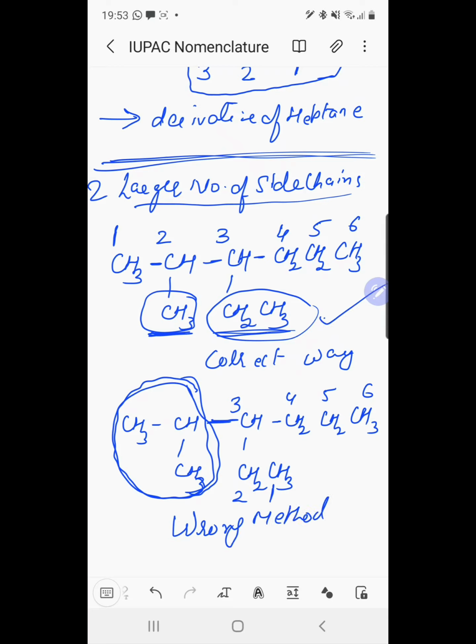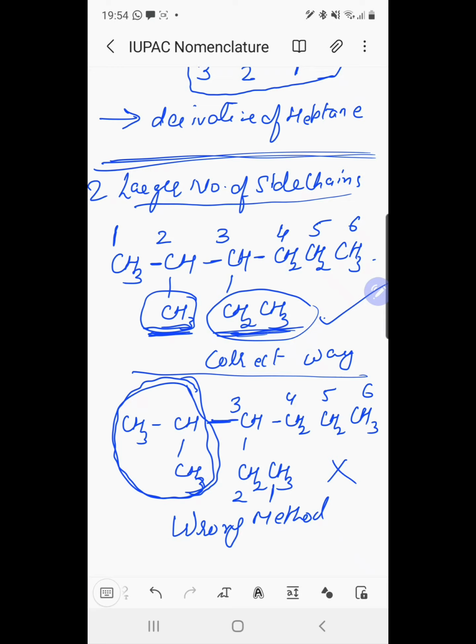This is the correct way, because in this case we are numbering the parent compound in such a way that we have a larger number of side chains. In this case we have two side chains with the same number of carbon atoms, and in this case we have only one side chain. So this is the correct method. This is the correct way of numbering a branched chain alkane. In this we have two substituents, in this we have one substituent, so it is a wrong method. So the second rule is the rule for larger number of side chains.